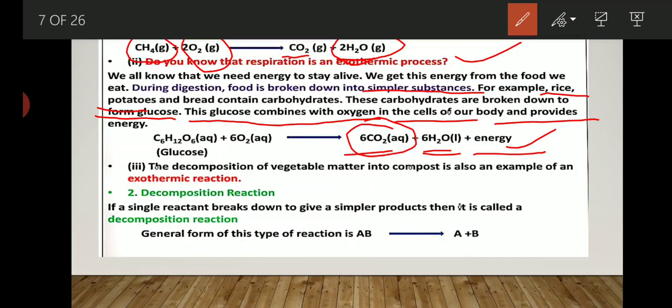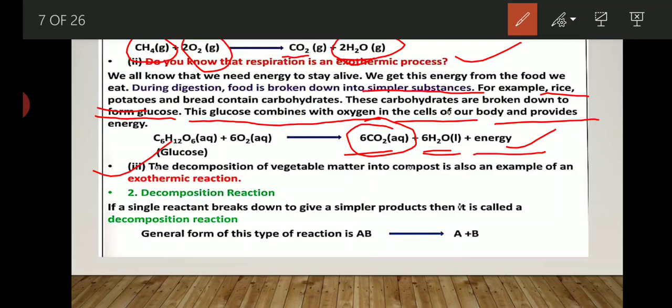That's why respiration is considered an exothermic process. Now decomposition of vegetable matter into compost is also an example of exothermic reaction. Whenever there is decomposition of any fruit or vegetable, they all come in the category of exothermic reaction.